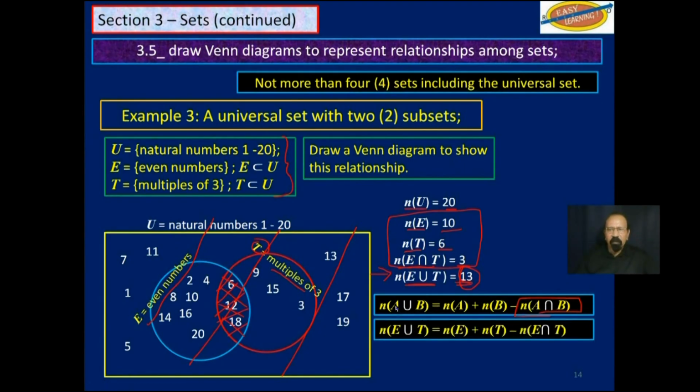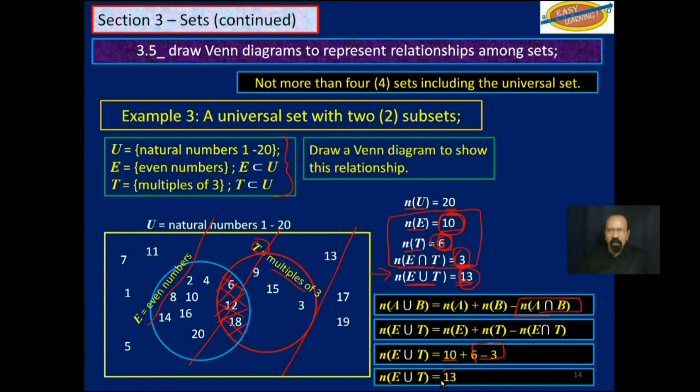We will change the A and B for E and T. So the cardinality of E union T will be 10, that's this 10 here, plus 6, that is this 6 here, minus 3, that is this 3 here, and when you work that out, you get 13.